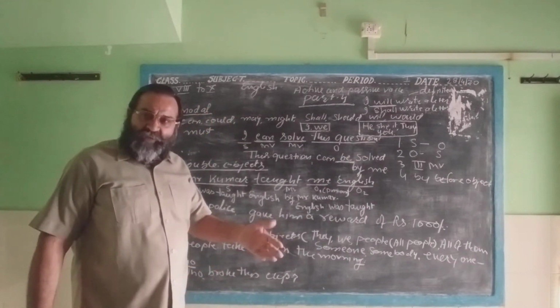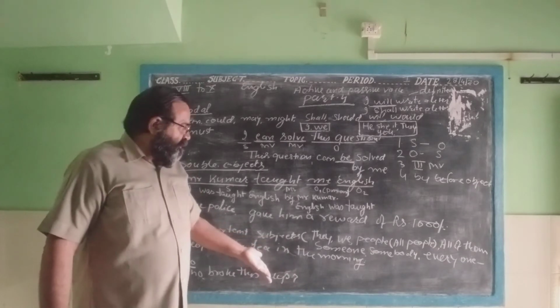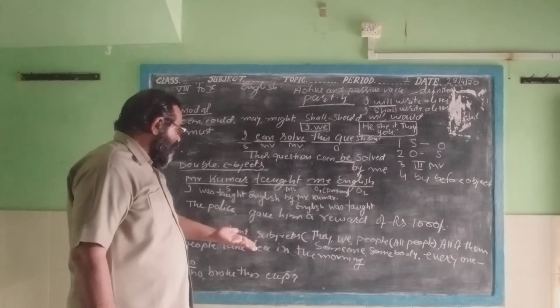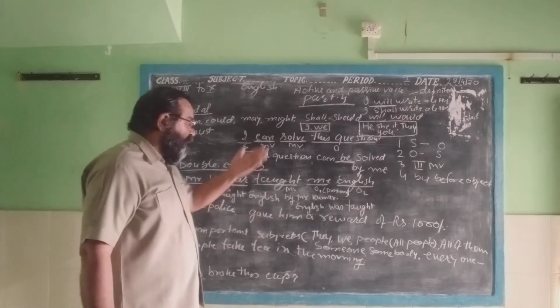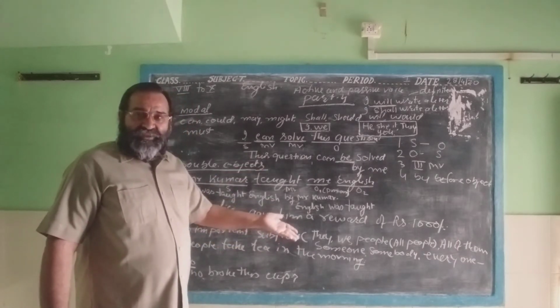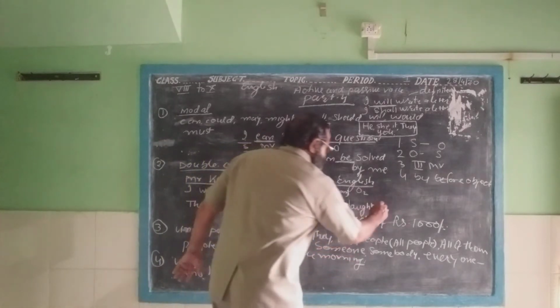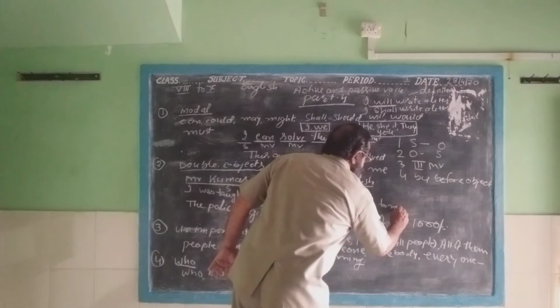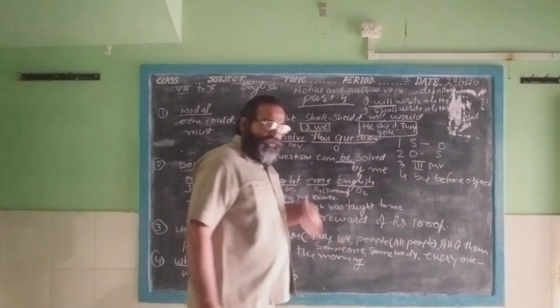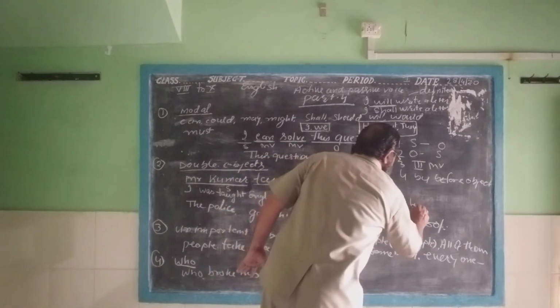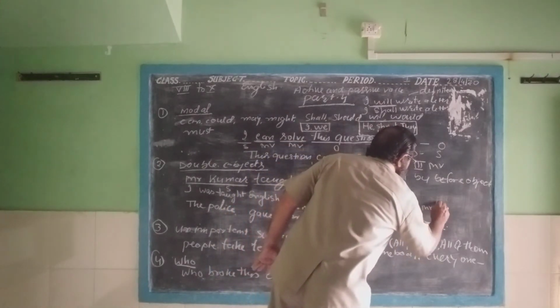To whom you have taught English? You have taught him, me. You have taught English to me. Then you write here to me. By whom you have taught English? By Mr. Kumar.